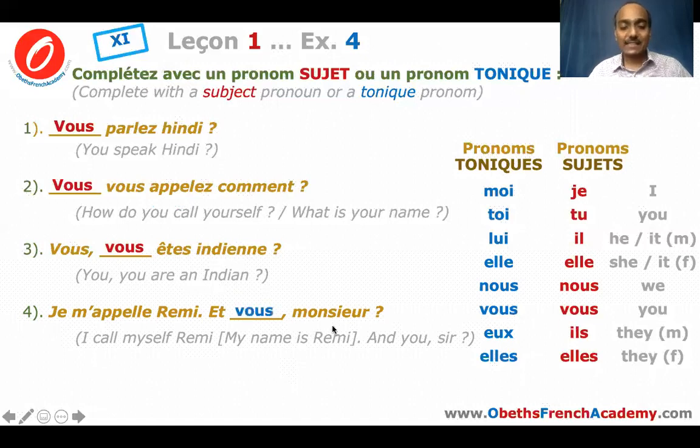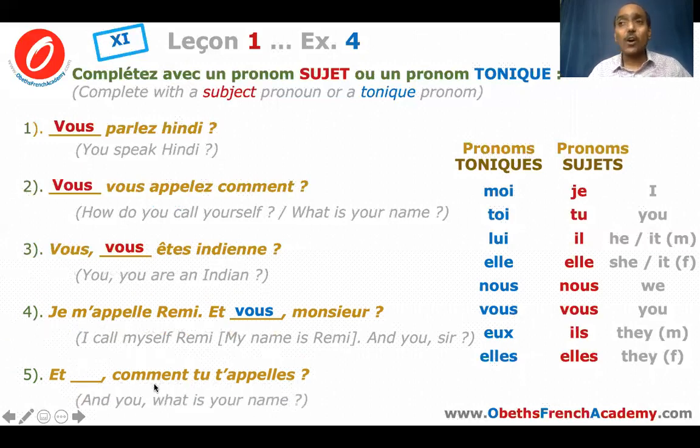The fifth sentence. Et dash, comment tu t'appelles? And you, how do you call yourself? And you, what is your name? See, here also we are trying to emphasize or to stress. So we need to use and you. Now, which you? Since the subject is tu, we need to use the tonic pronoun toi. And you, et toi, comment tu t'appelles? And you, how do you call yourself?